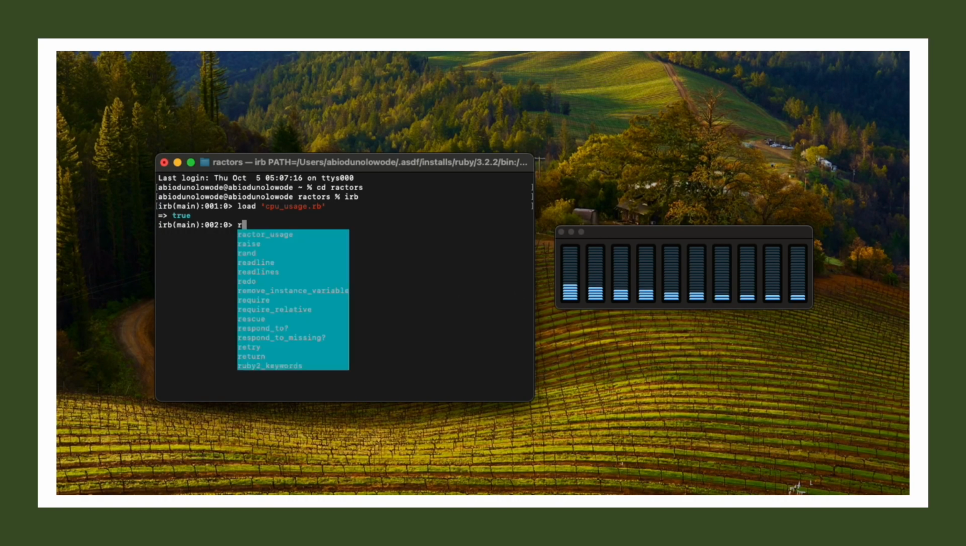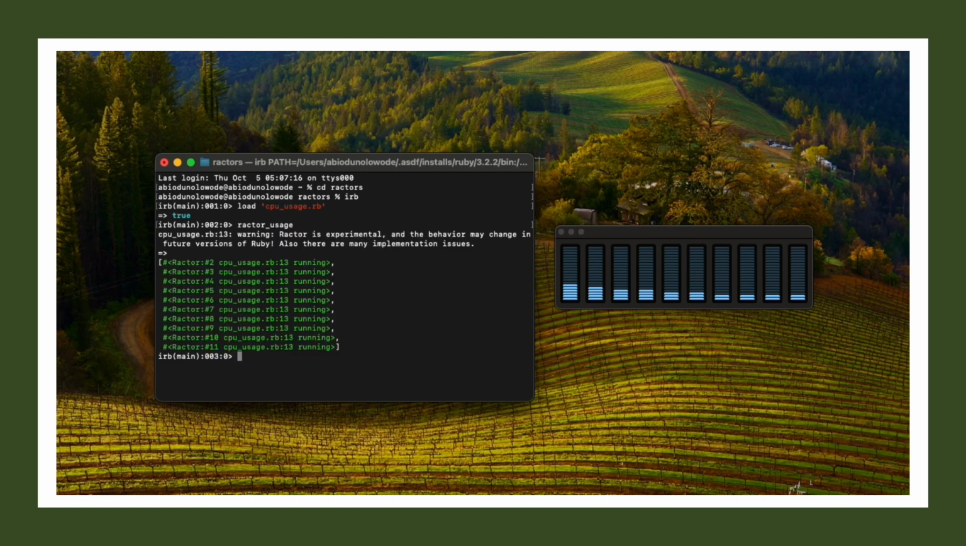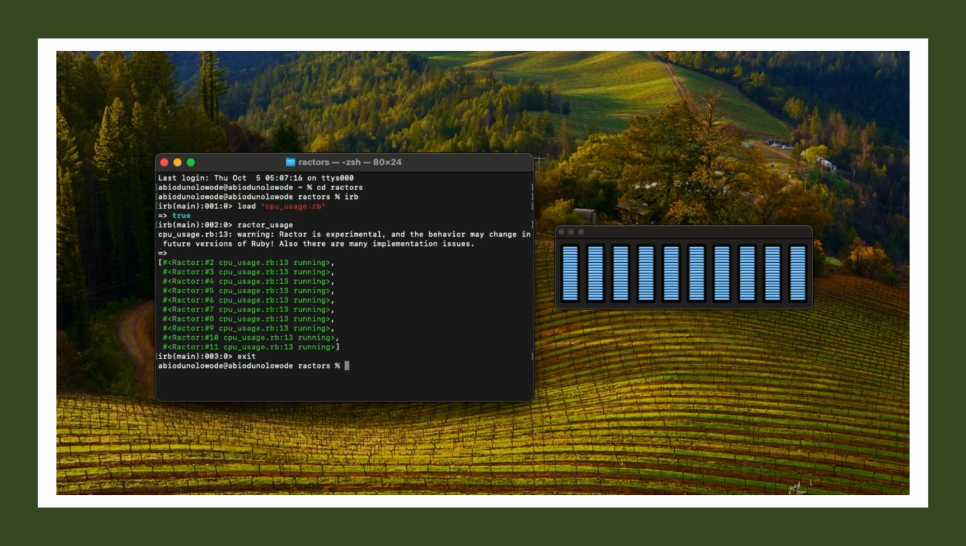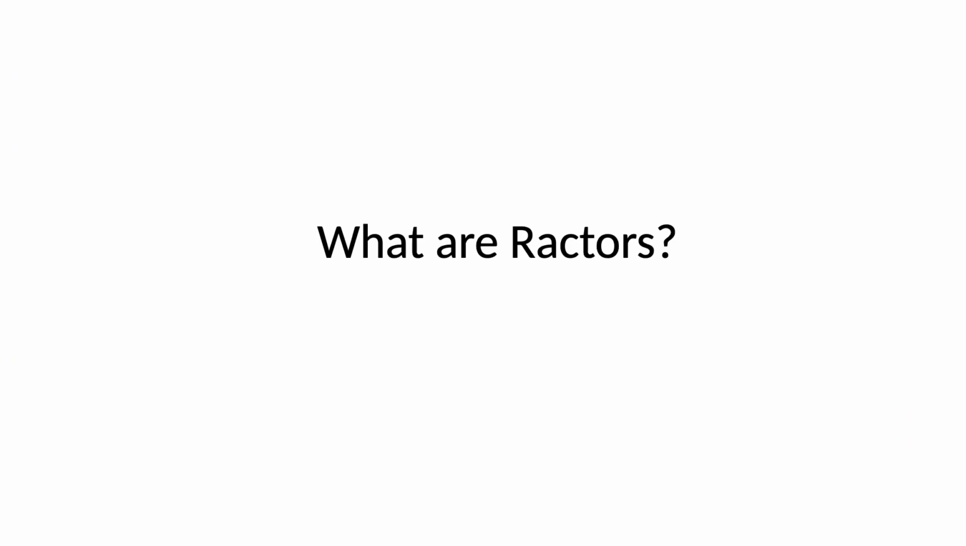So keep your eyes on the cores. Remember, you are the observers and you see everything. Let's see what happens. Yes, that's what happens. All the cores busy at the same time. So I guess when we kill this, everything becomes dormant, not doing anything. Yes. So I guess this is the perfect point to ask the question, what are Ractors?